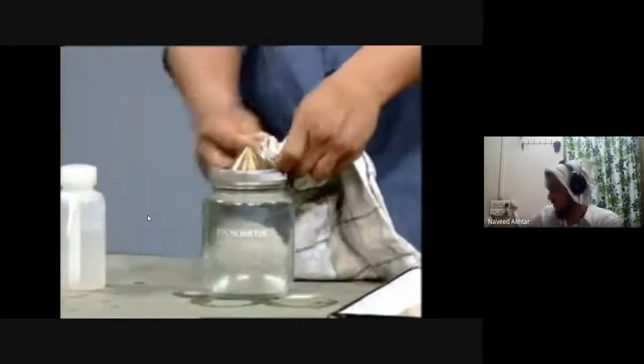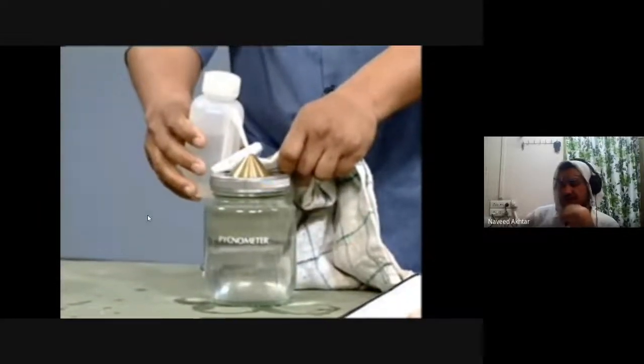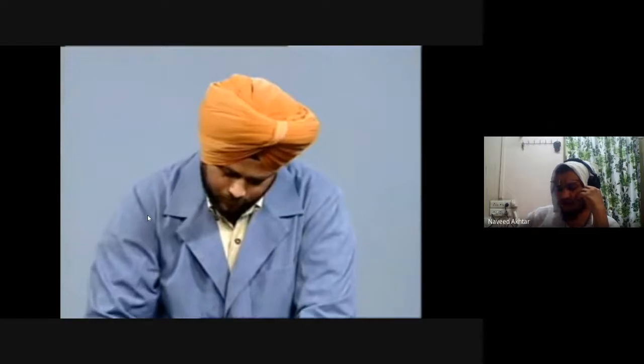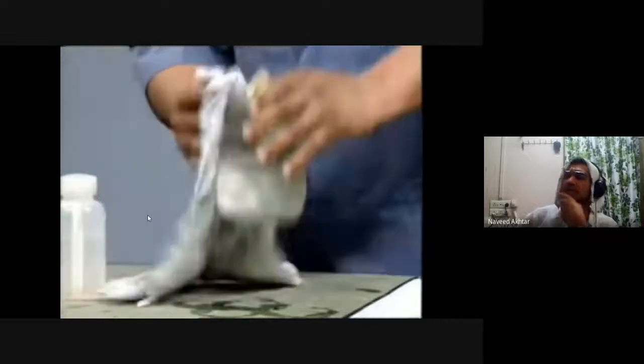Before, we took the sample with the water-filled pycnometer and recorded that weight. Now just the pycnometer with distilled water, we take the weight and record it.